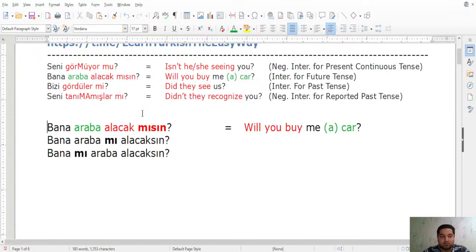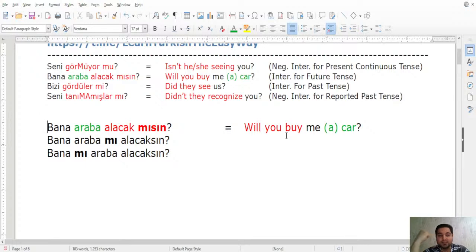Let me just bring it for you. This sentence, bana araba alacak mısın, means: will you buy me a car? And alacak mısın here is 'will you buy'. Now in the first sentence, the question here is all about the verb, you see.